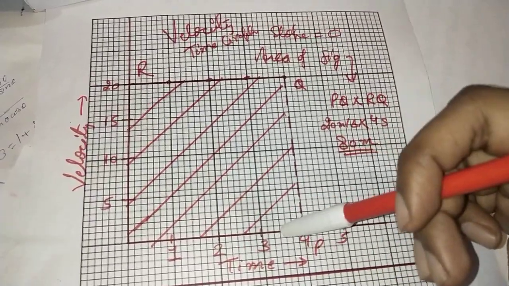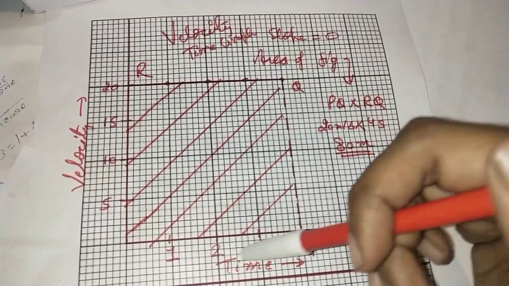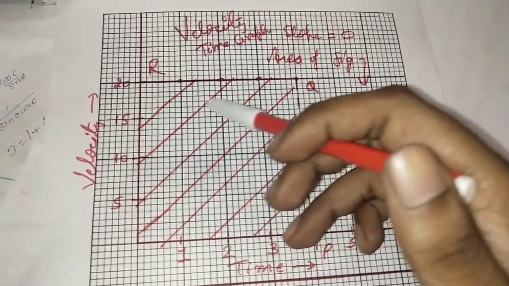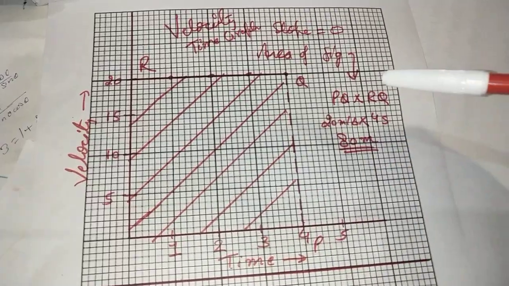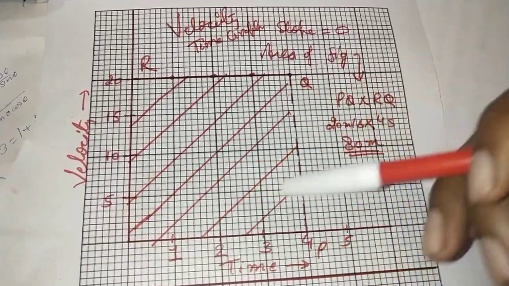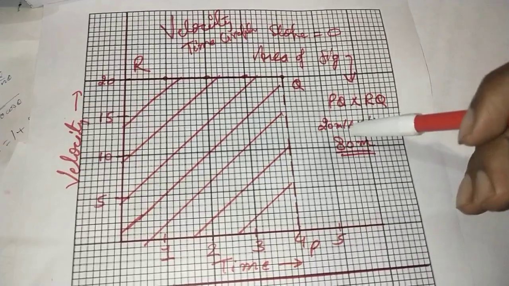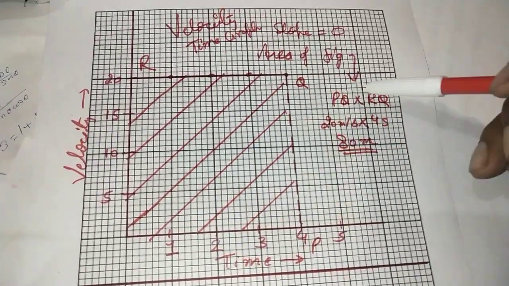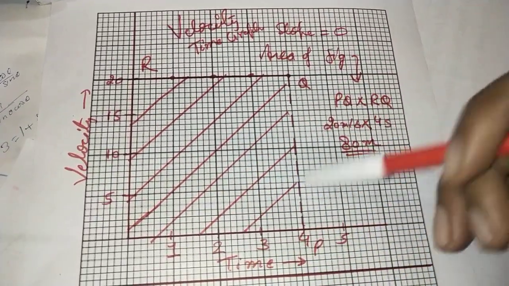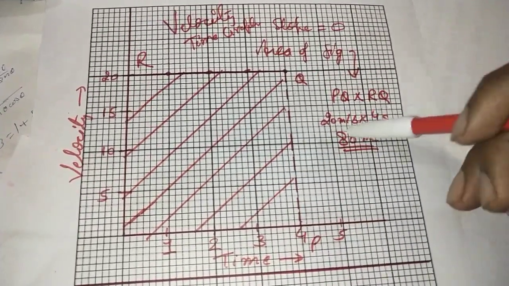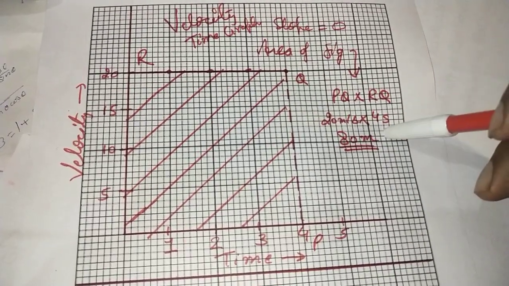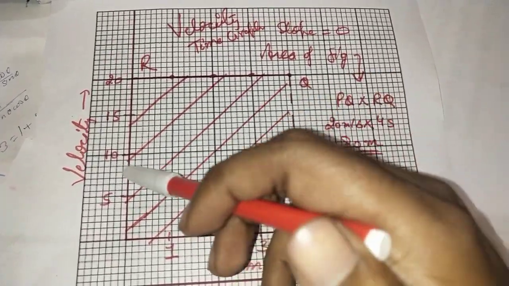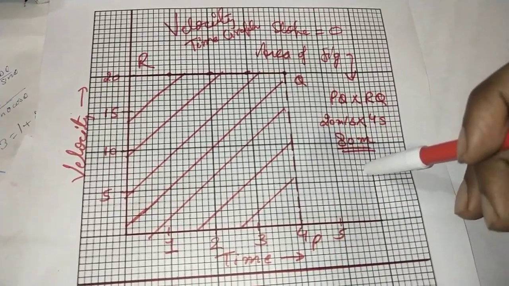Let's say we had to calculate for a 4 second interval, what the area would give us. We can see that this is simply forming a rectangle or square, so length into breadth. 20 meters per second, that is QP, and RQ is 4 seconds. So 20 meters per second into 4 seconds, second gets cancelled, and we are left with meters. So we are getting the displacement. The area of a velocity time graph will give us the displacement.